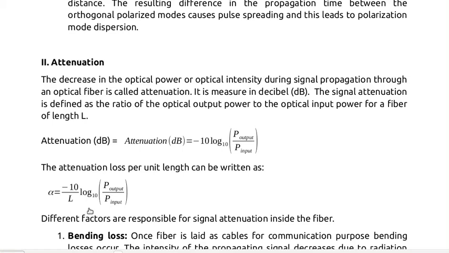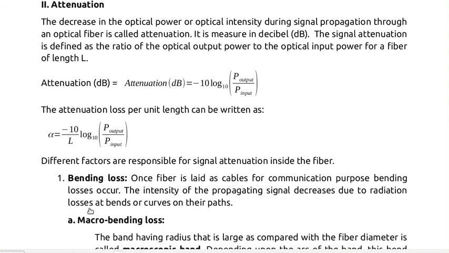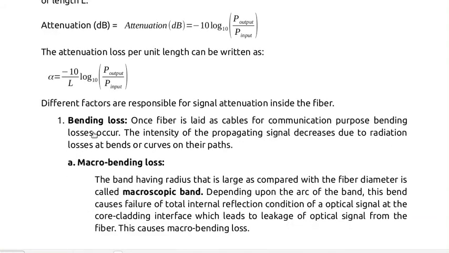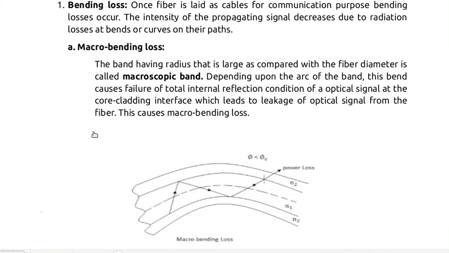Factors responsible for attenuation are: first is bending loss. The intensity of the propagating signal decreases due to radiation losses at the bends or curves on its path. There are two types of bending loss. First is macro bending loss.